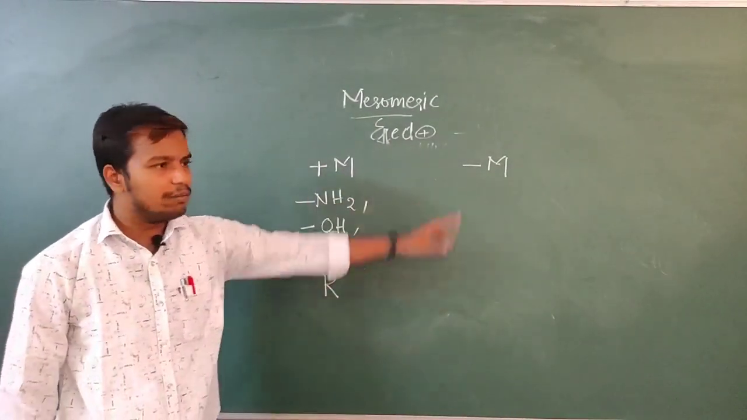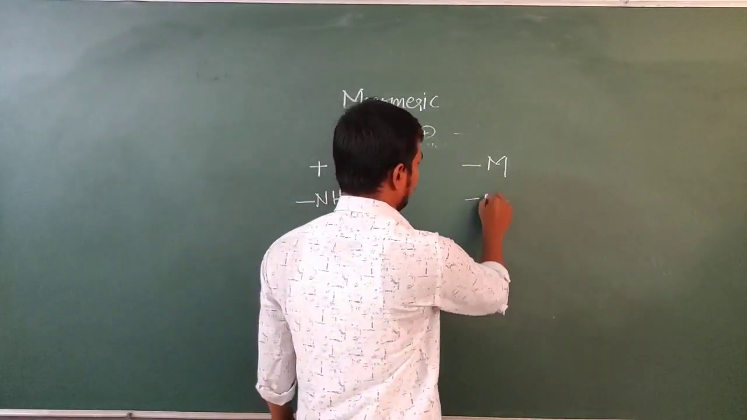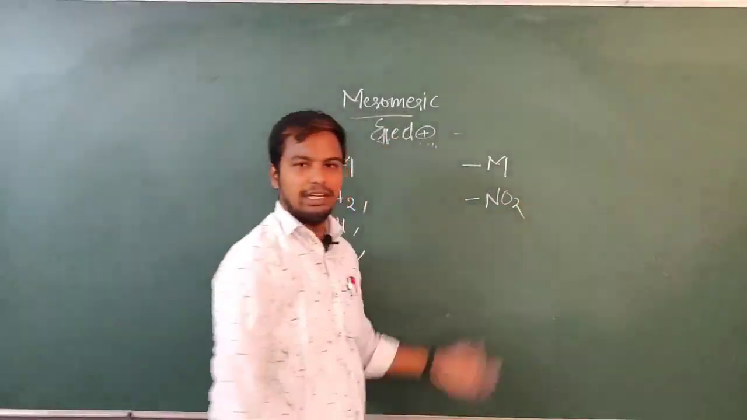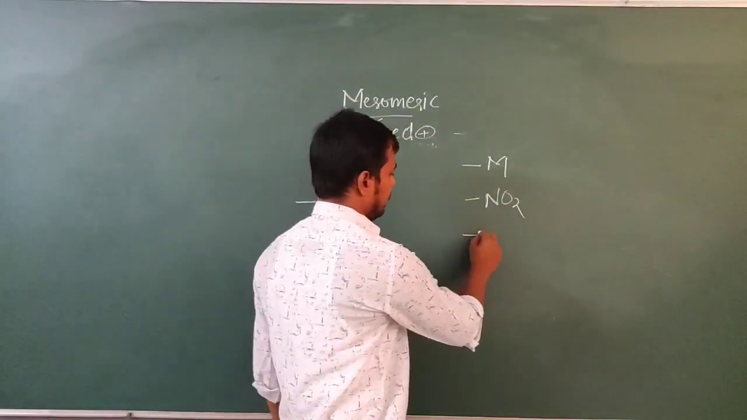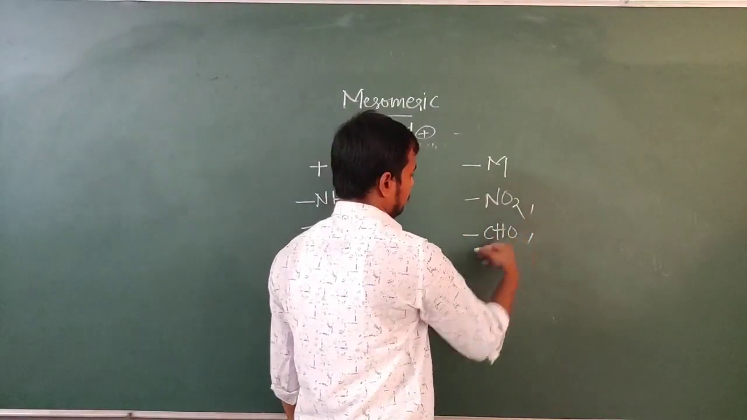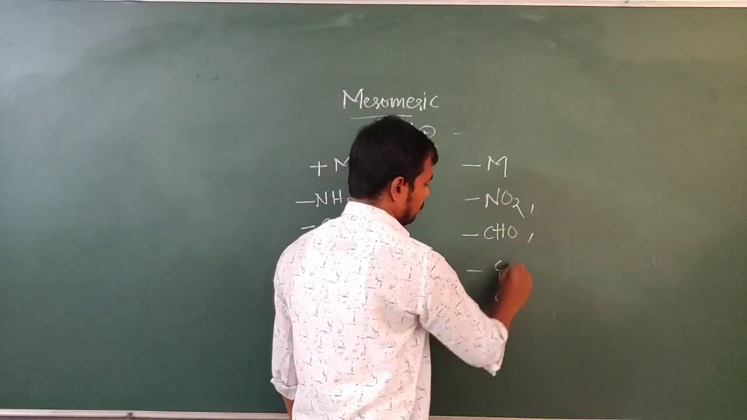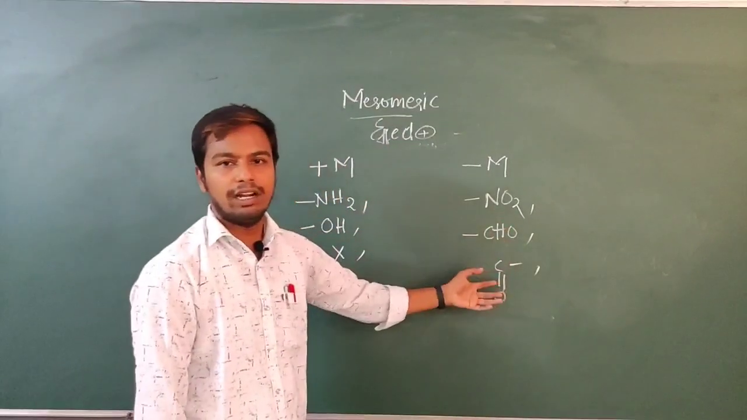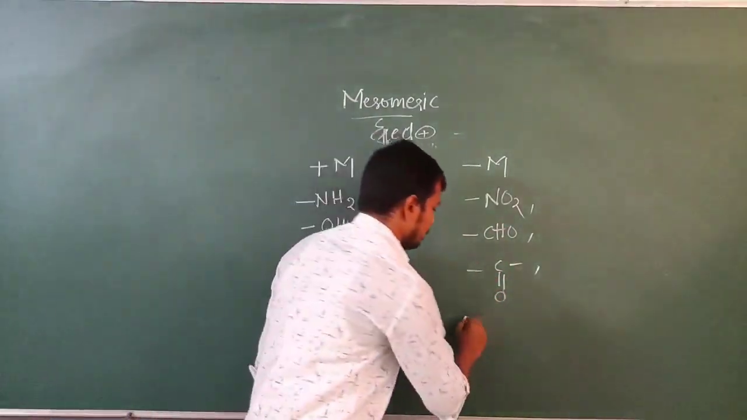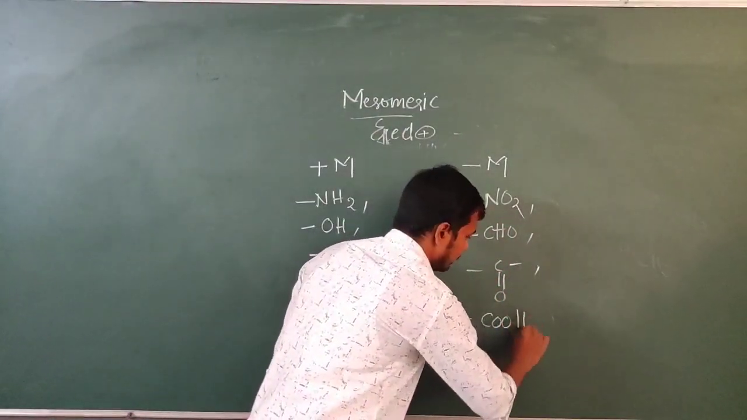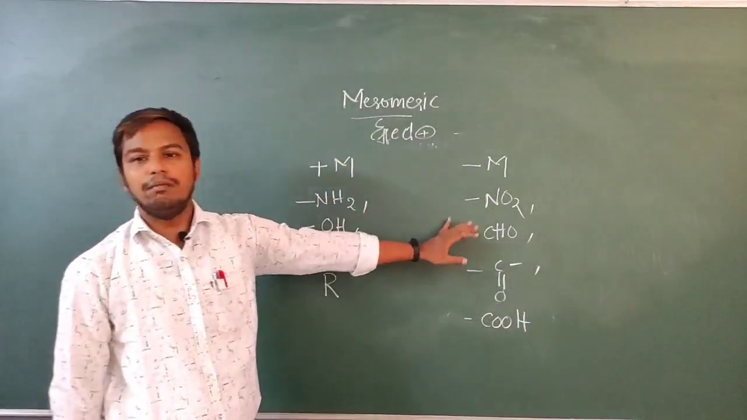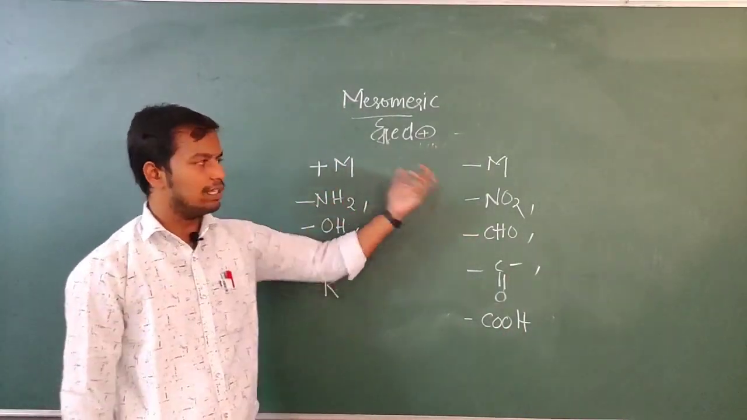So when we move on to the minus M groups, we have seen NO2, it is a minus sign. Next we can take aldehyde group. Next one we can take keto functional group. These are all electron withdrawing. Next we can take carboxylic acid group. So these are some of the minus M effect. These are plus M, these are minus M.